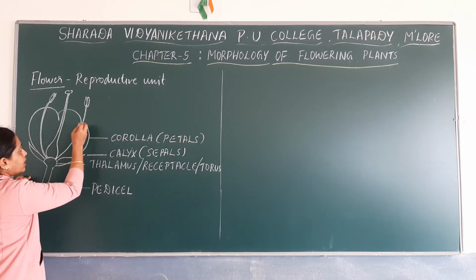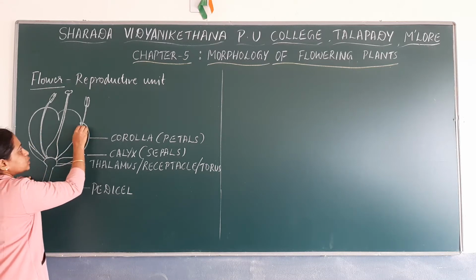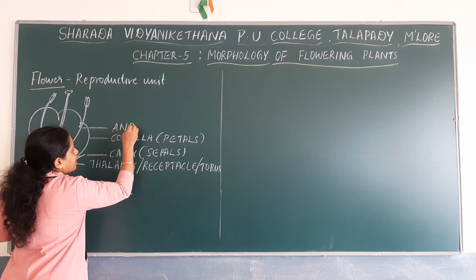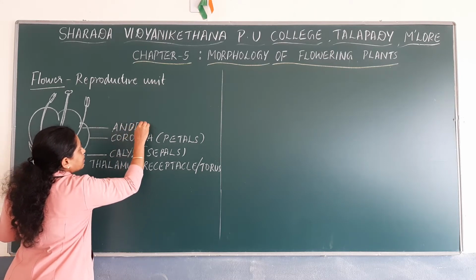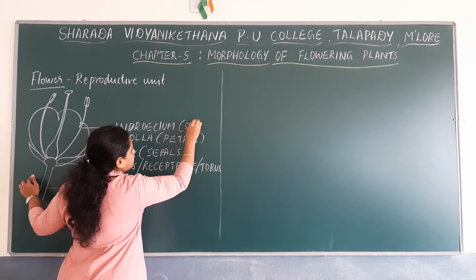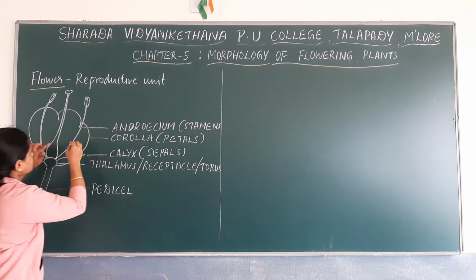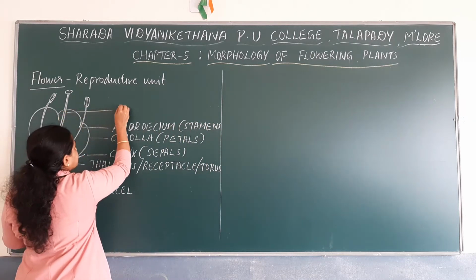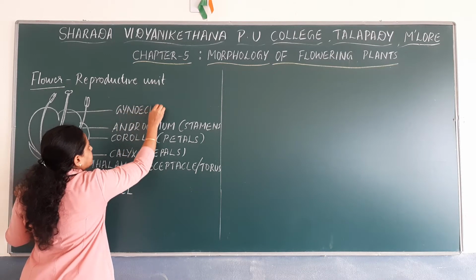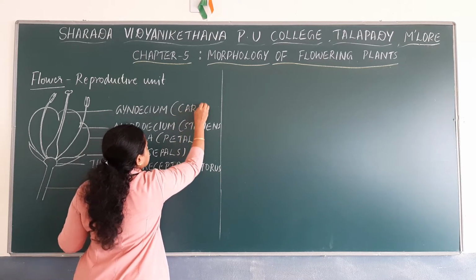Within the corolla there is a whorl which consists of stamens, and this whorl is known as androecium. And the innermost whorl is called gynoecium, which consists of units known as carpels.